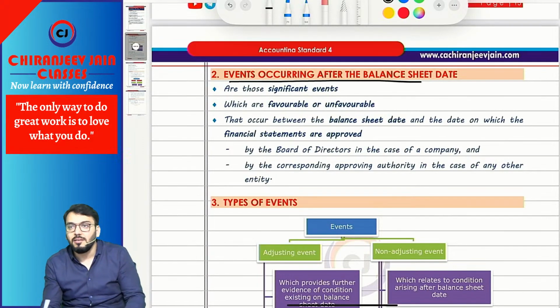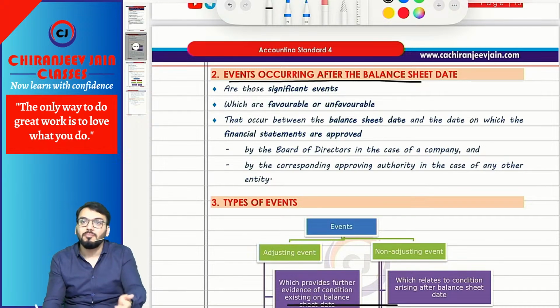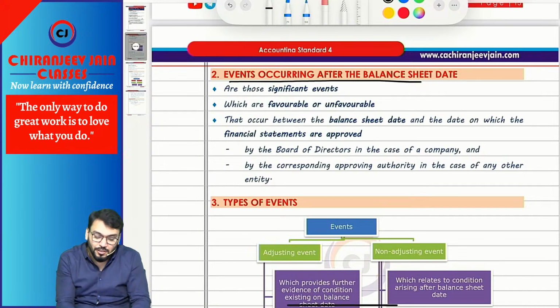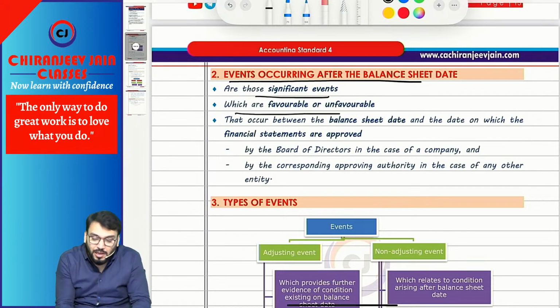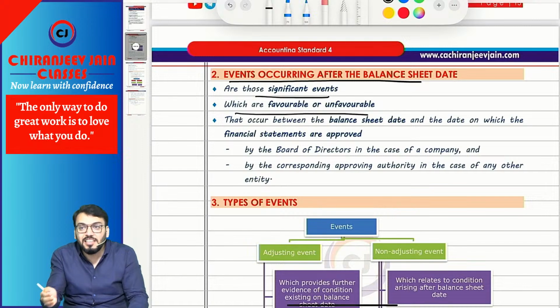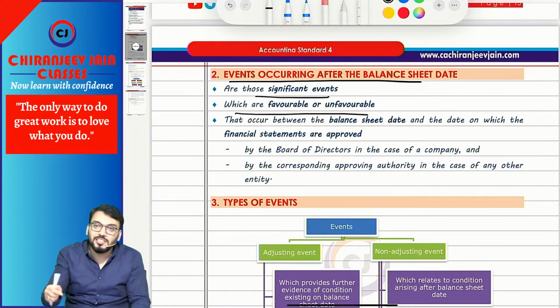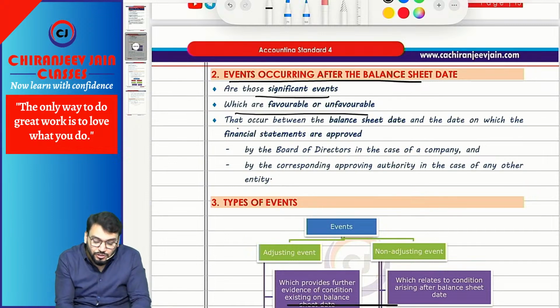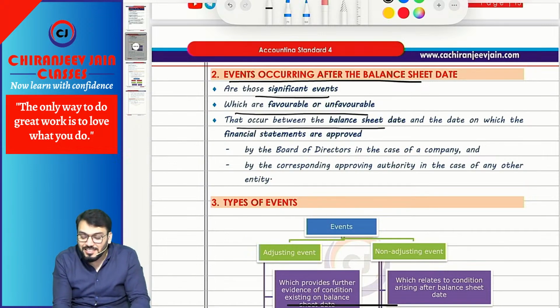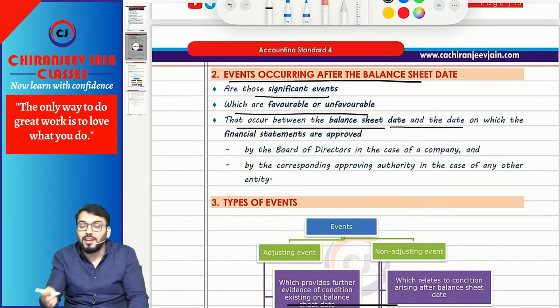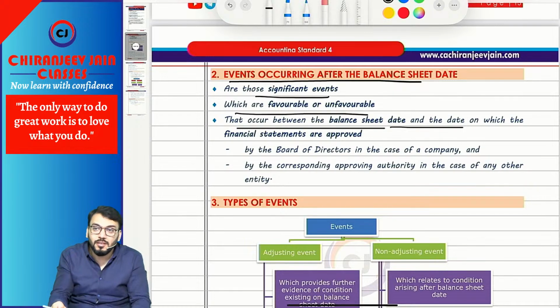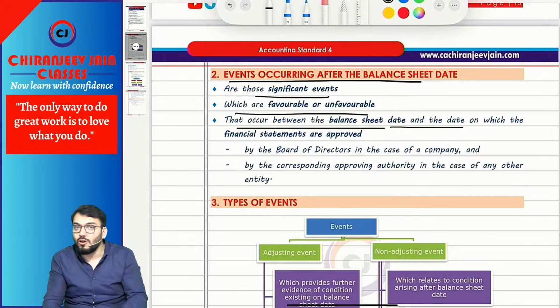So in this chapter mainly we discuss events occurring after balance sheet date. So what do you mean by events occurring after balance sheet date? Any events which are significant, which may be favorable or unfavorable, means which may result in gain or loss, and which occur between the balance sheet date and the date on which the financial statements are approved. So financial statements are approved by whom? By the board of directors, not by shareholders. It is approved by the board of directors.